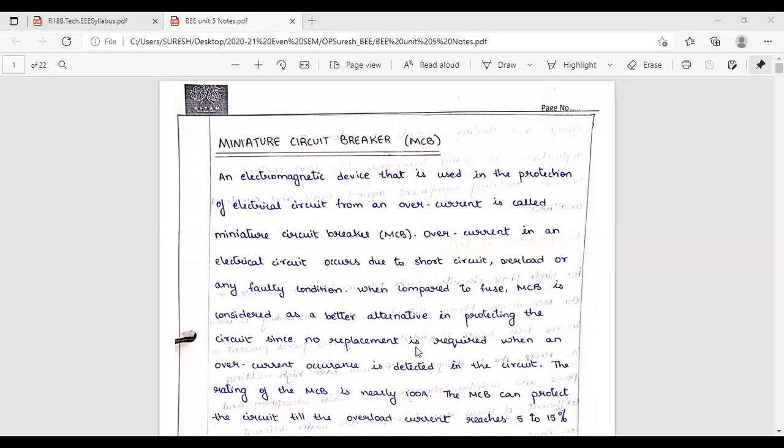In your fuse, what will happen if the wire melts? What do you have to do? We have to replace it with another copper wire in between the two contacts. Once it is melted, we can't reuse it. A new copper wire has to be brought and we have to replace it. But in an MCB, there is no need. There is no wire there. Only contacts will be there. There is no replacement of wire in an MCB.